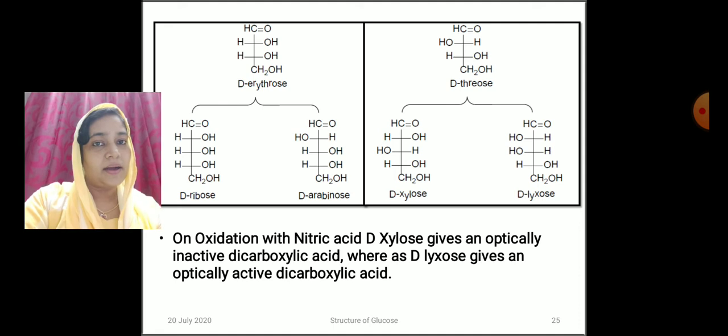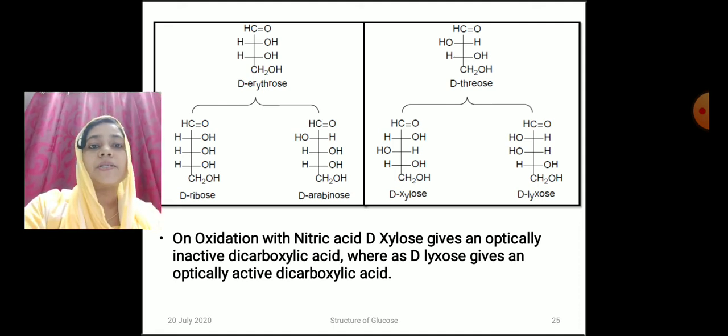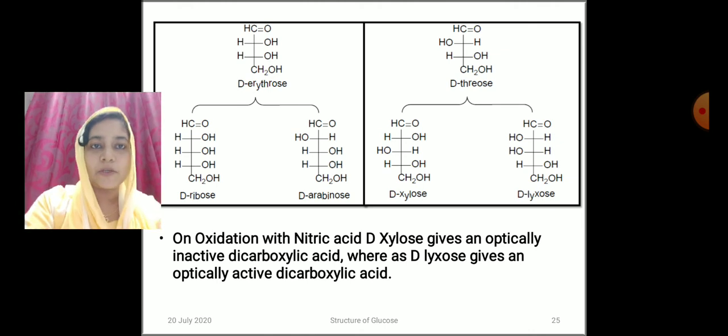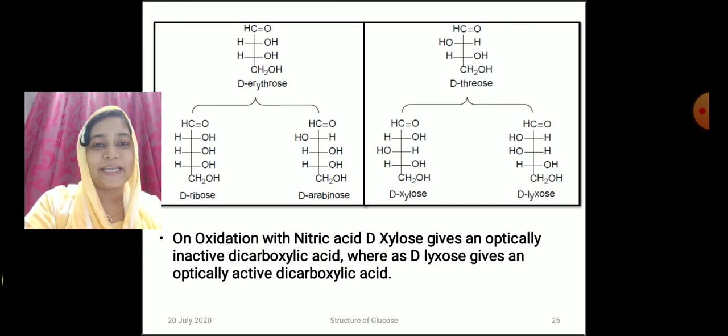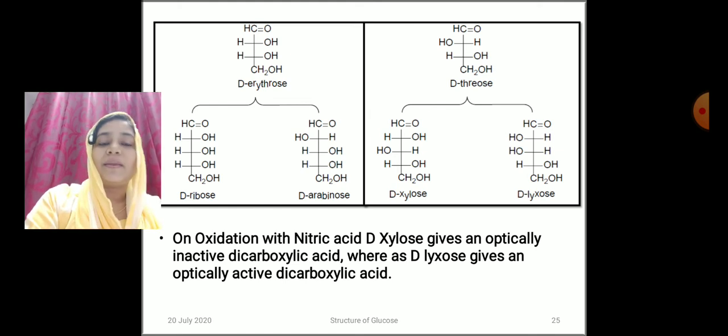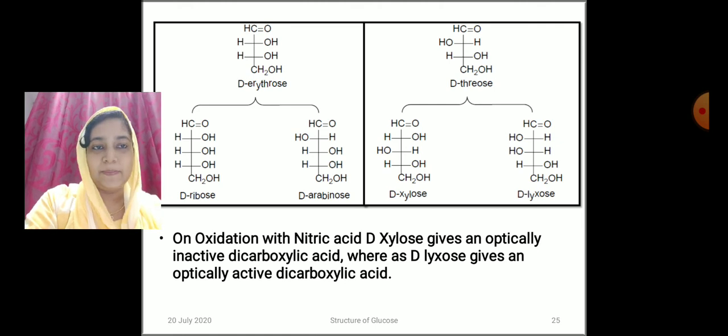D-ribose on oxidation gives a dicarboxylic acid which is optically inactive, that is, which contains a plane of symmetry. So the left one is D-ribose, and on oxidation with nitric acid, D-arabinose gives a dicarboxylic acid which is optically active. So we can say the right structure belongs to D-arabinose. And from D-threose also we get two aldopentoses, D-xylose and D-lyxose, but we do not know which is which.